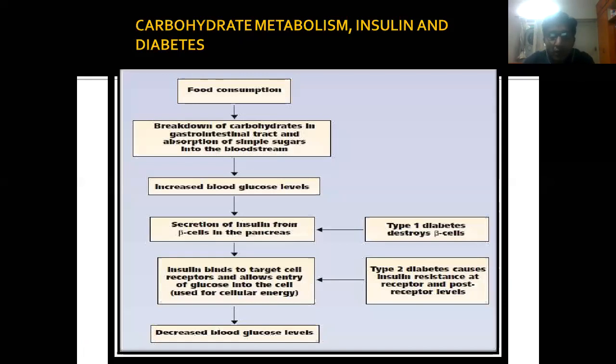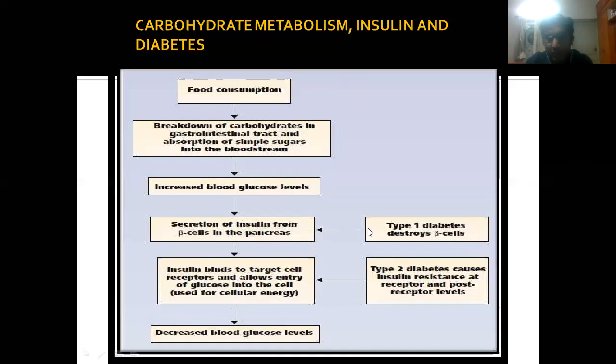Now, what is responsible for decrease in insulin secretion and increased blood glucose level? Food consumption leads to breakdown of carbohydrates in the GIT and absorption of simple sugars into the bloodstream, which ultimately leads to increased blood glucose level. If the blood glucose level is increased, then there is a secretion of insulin from the beta cells in the pancreas. And what happens in type 1 diabetes? There is a destruction of the beta cells, and it ultimately leads to type 1 diabetes, which is more common in young adults and children.